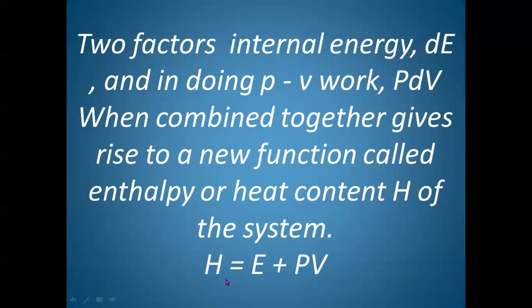So in chemistry, the enthalpy of reactants or products is given by the change in internal energy, which may be either an increase or a decrease, summed up with the work done by the system, that is PV or P delta V.